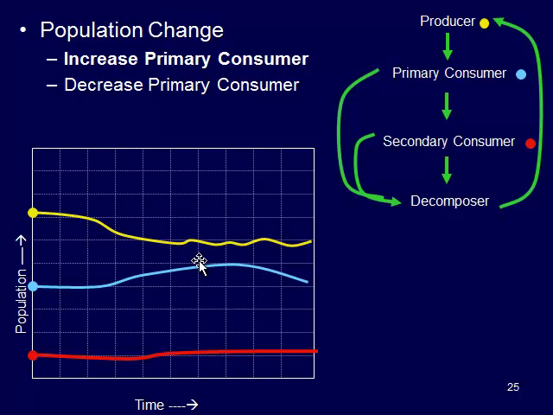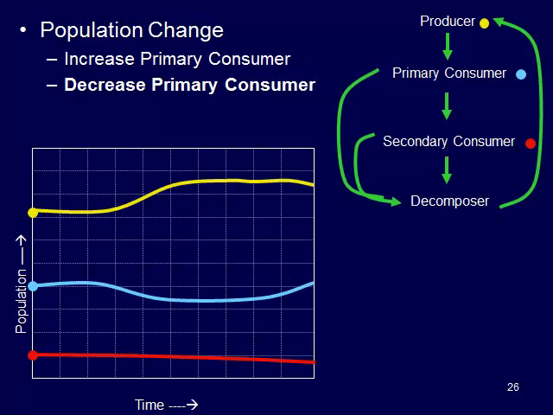And then you can see at the very end here, this blue line eventually goes back down because they're consuming too many of these producers. There's not enough food to go around, so our primary consumer numbers decrease as a result. So we see this initial spike and then a decrease in producer numbers, but then because they can't support all these new primary consumers, the numbers go back down.